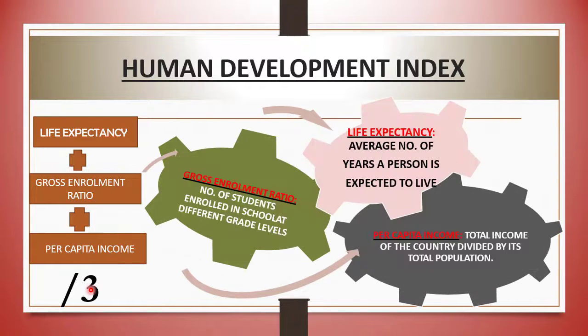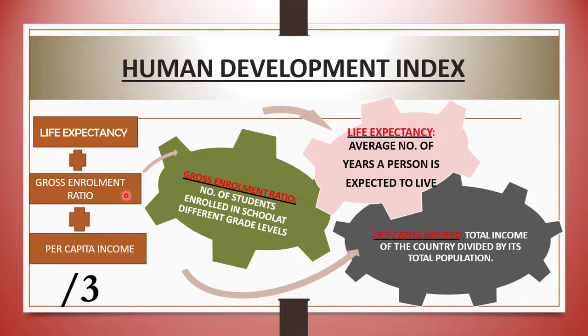Now, what is life expectancy? Average number of years a person is expected to live. How many years a person can live? And in India, life expectancy age is 68 years. A person is expected to live 68 years.